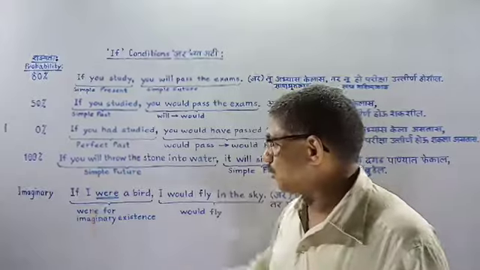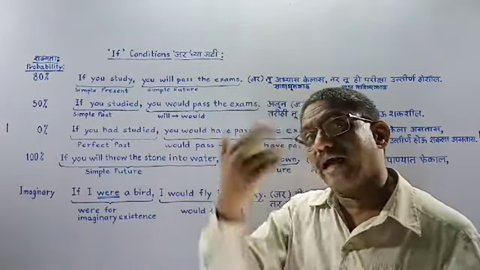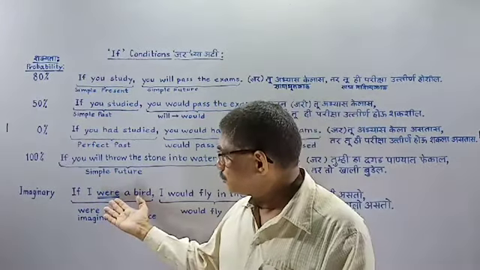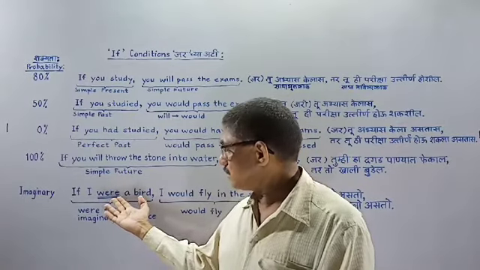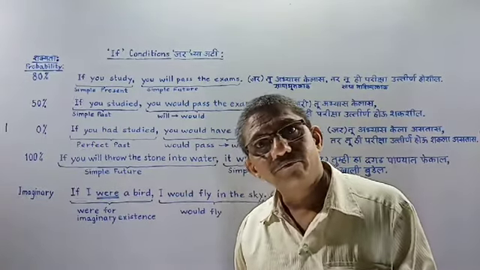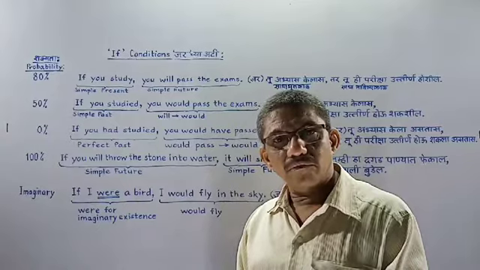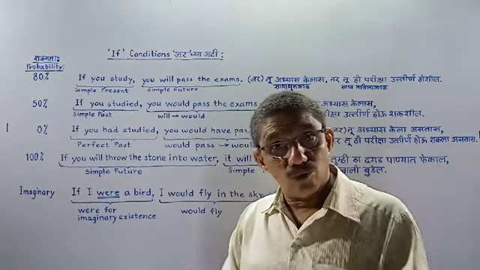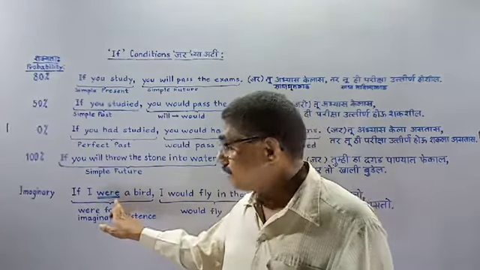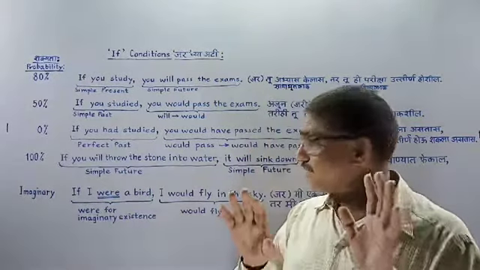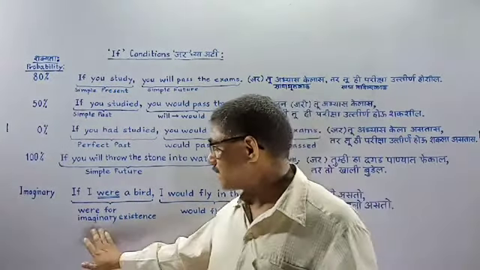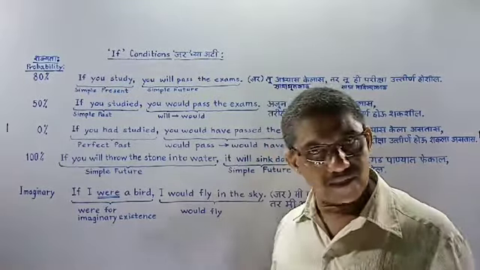No. So, if I were a bird, someone may ask me, how are you using here, I were? Something is wrong, sir. No. Remember, nothing is wrong in this. It is style of creating such an imaginary existence.